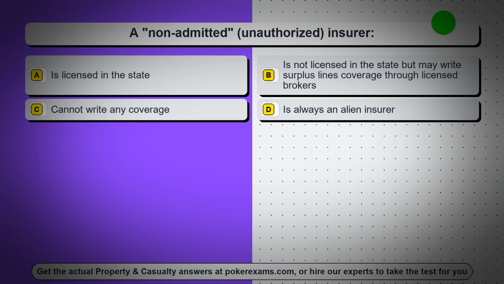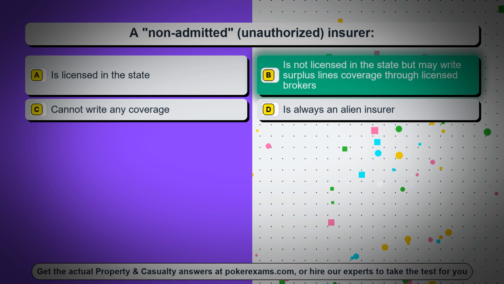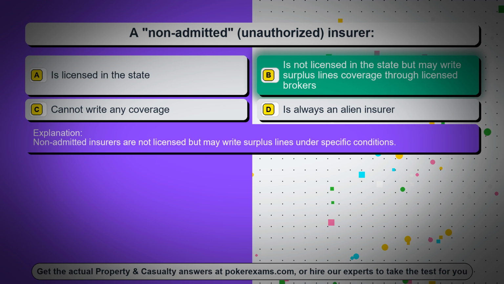Question 77. A non-admitted, unauthorized, insurer, option A, is licensed in the state. Option B, is not licensed in the state but may write surplus lines coverage through licensed brokers. Option C, cannot write any coverage. Option D, is always an alien insurer. The correct answer is option B, is not licensed in the state but may write surplus lines coverage through licensed brokers. Non-admitted insurers are not licensed but may write surplus lines under specific conditions.